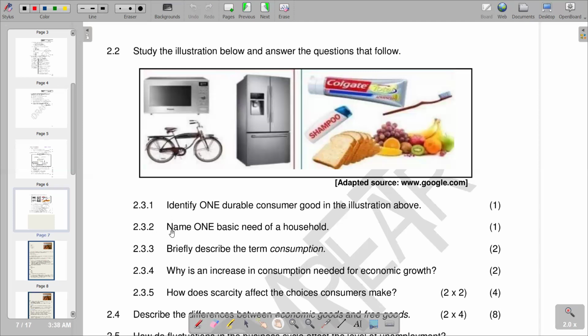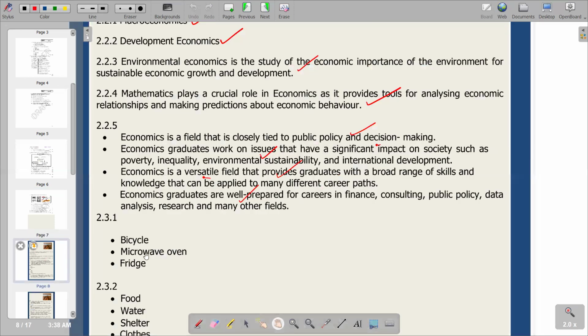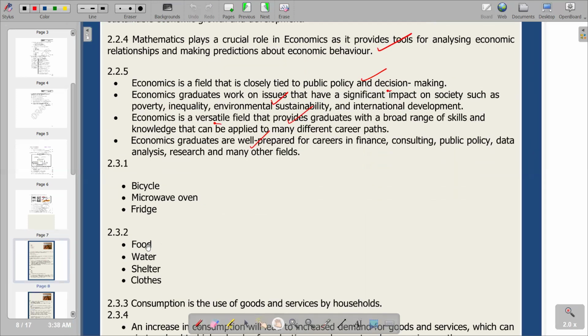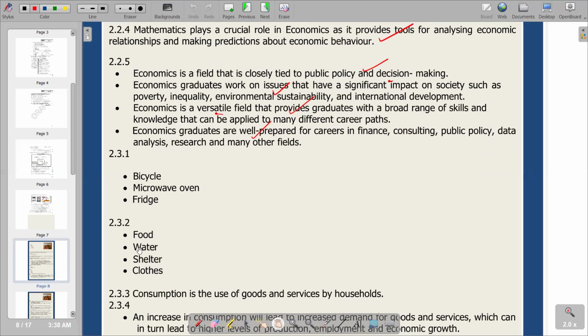The question is only asking for one basic need. In terms of the list that we have, we've got food, water, shelter, and clothes. Those are the basics, and we are saying a human being cannot live without them. We cannot live without food, water, shelter, and clothes. So we can just pick one according to the question, which is only asking for one.